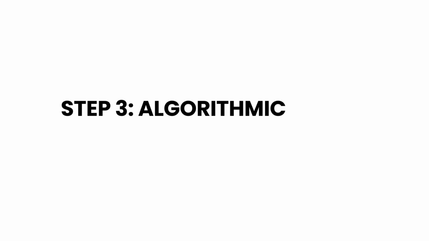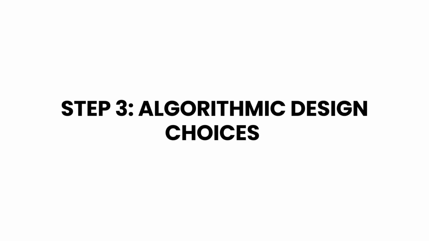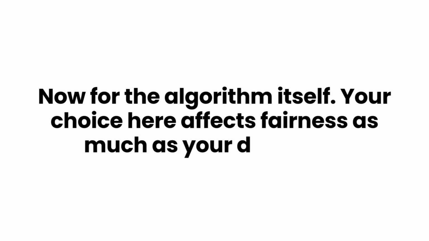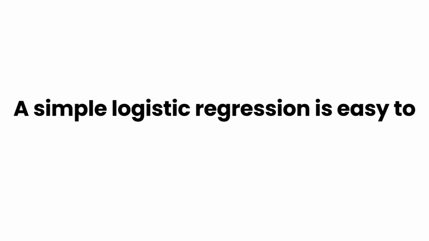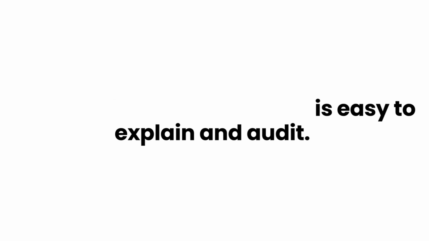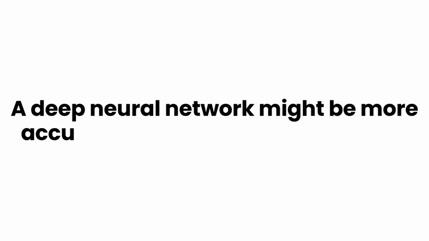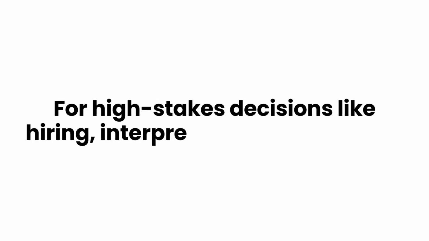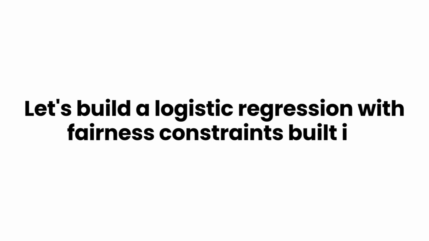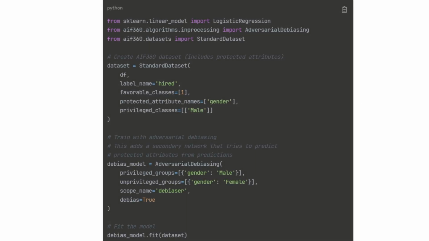Step 3, algorithmic design choices. Now for the algorithm itself. Your choice here affects fairness as much as your data does. First decision, interpretability versus performance. A simple logistic regression is easy to explain and audit. A deep neural network might be more accurate but harder to understand. For high-stakes decisions like hiring, interpretability usually wins. Let's build a logistic regression with fairness constraints built in.